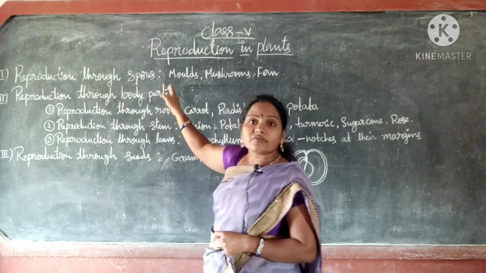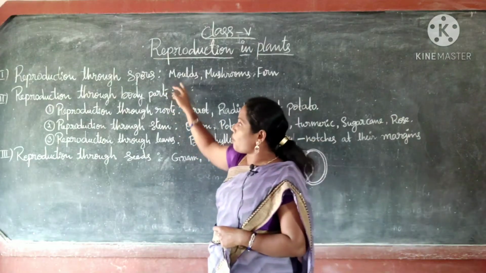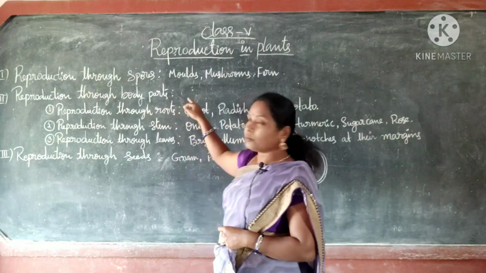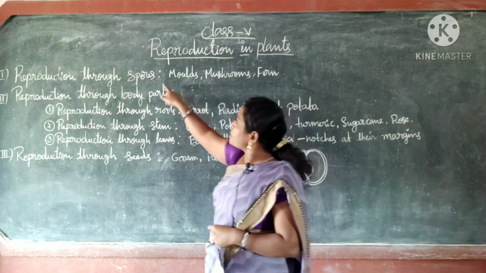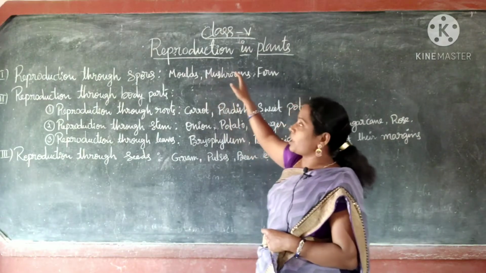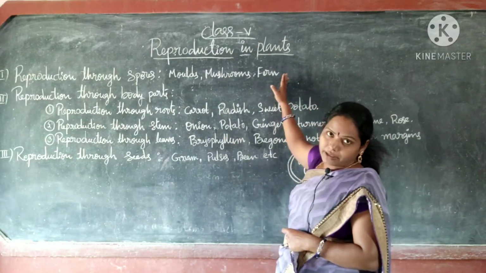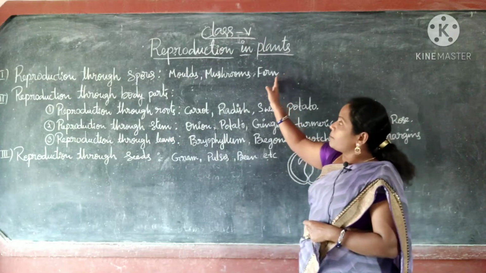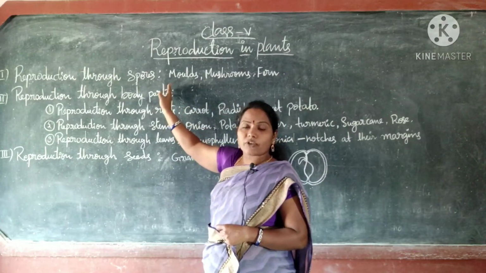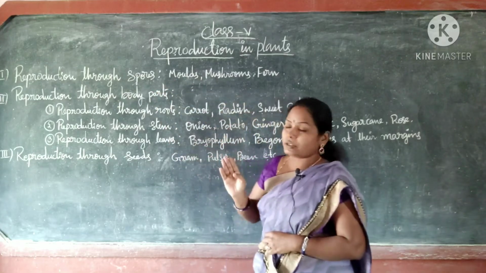In previous class, we already discussed two topics: reproduction through spores and reproduction through body parts. Reproduction through spores, here the examples are moths, mushrooms and fern plants. Fern plants, mushrooms and moths are the examples of reproduction through spores.